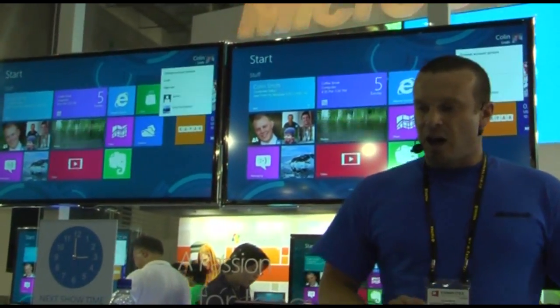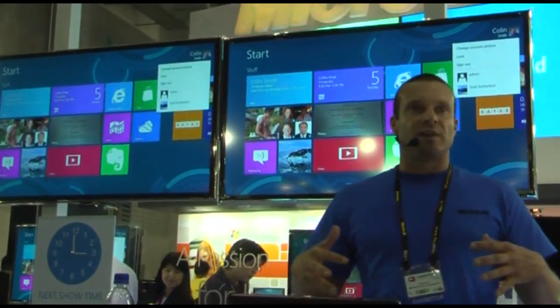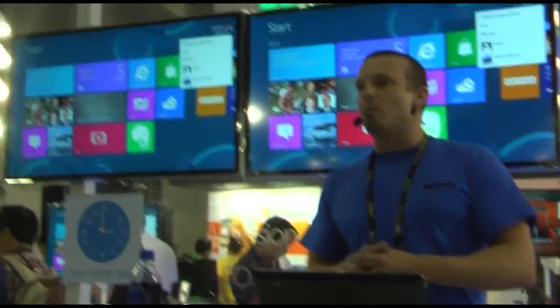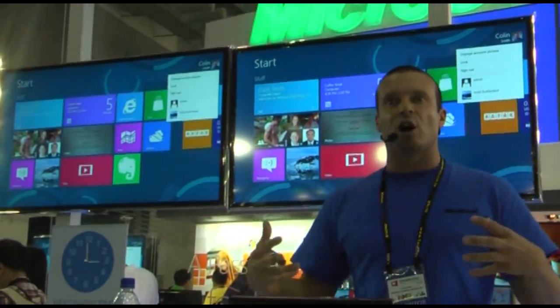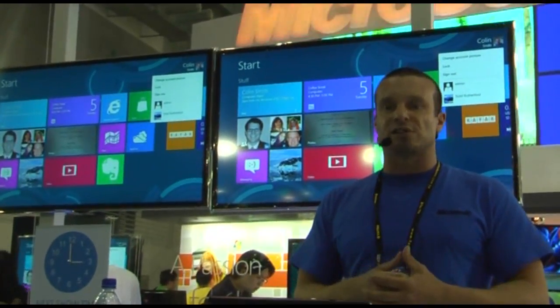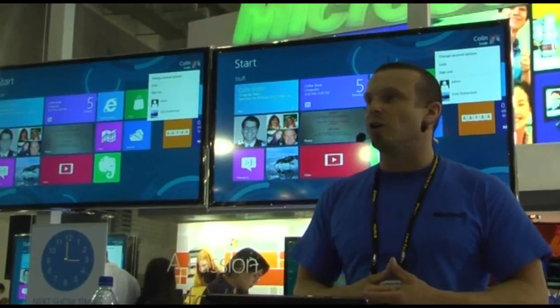The other thing is, you'll see this is a very personalized interface for me. Windows 8 does support multiple user profiles, so you can see Todd has a profile here as well. So if he logs in, he's going to get his own customized experience as well.